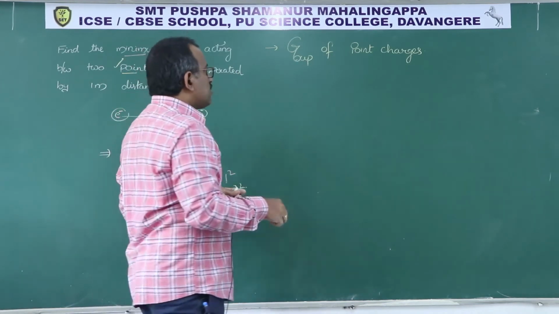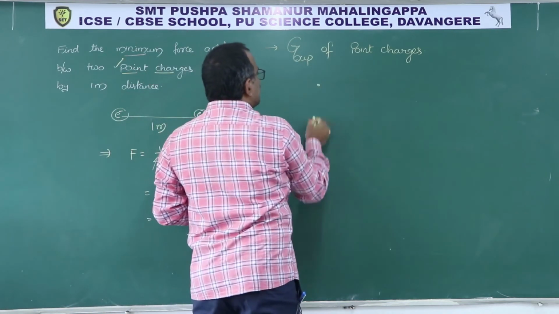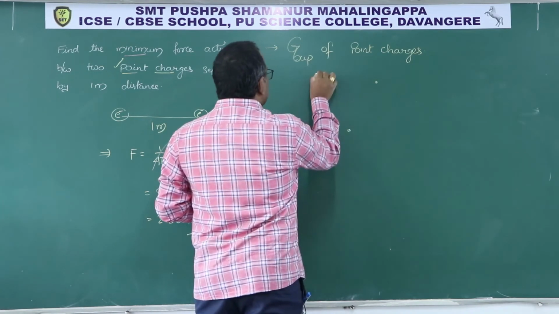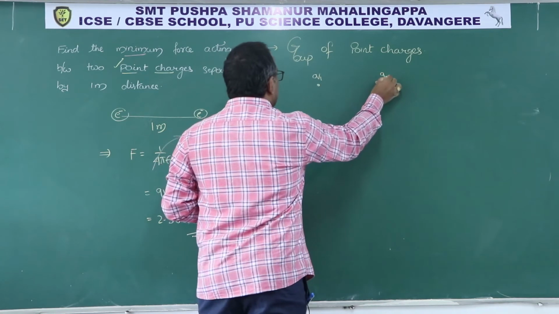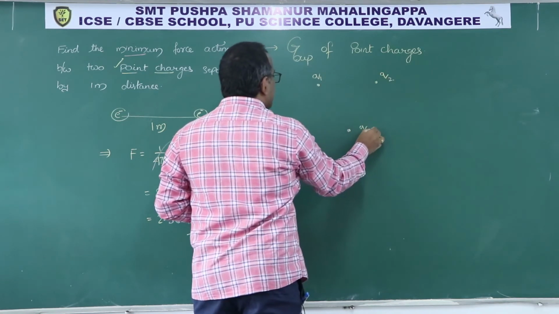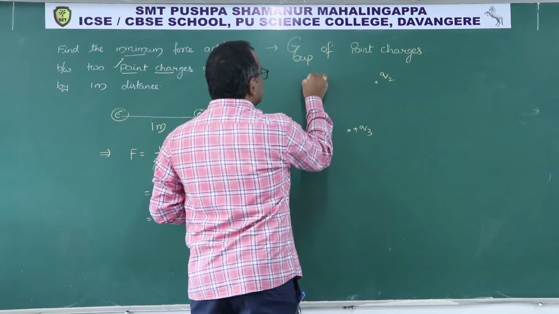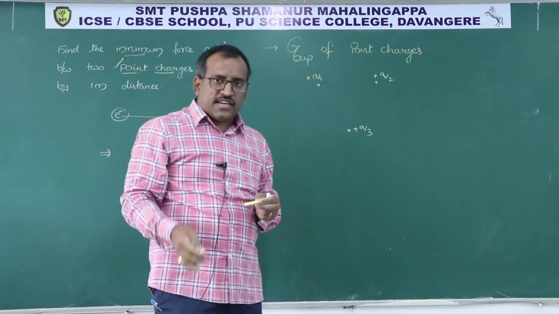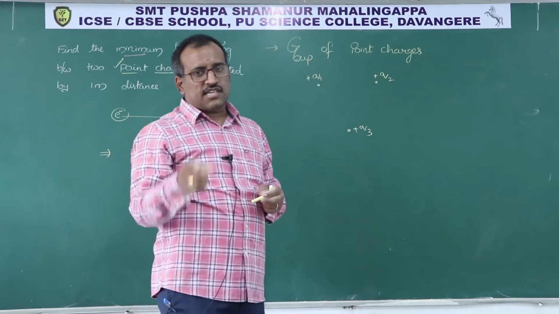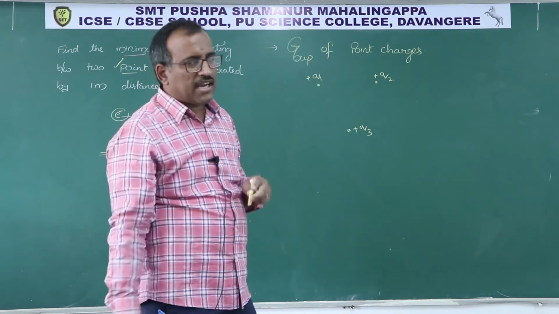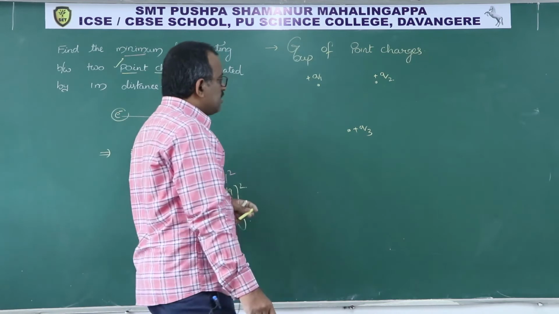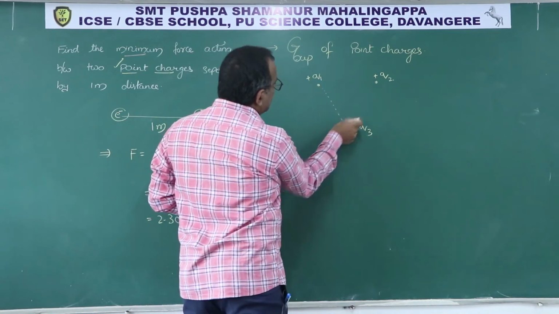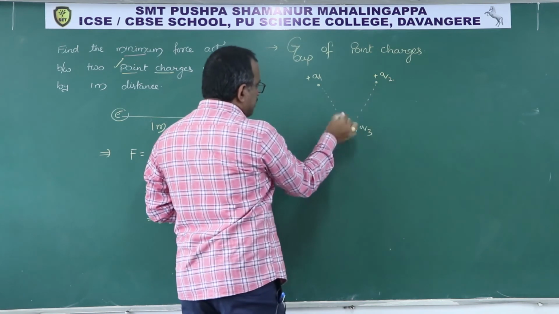So here is one point charge, here is one point charge, here is one point charge. Let me take three for your better understanding: Q1, Q2, Q3. Of course, all are positive. Now tell me, when a group of point charges are there, what is the net force acting on one by the others? So always this force is the central force. Drop a line joining their centers.